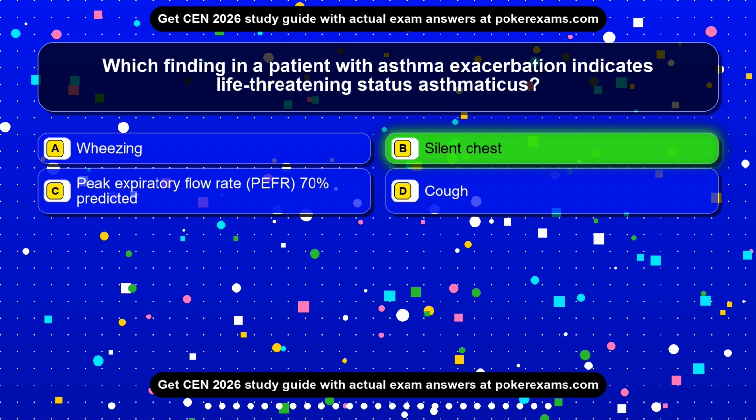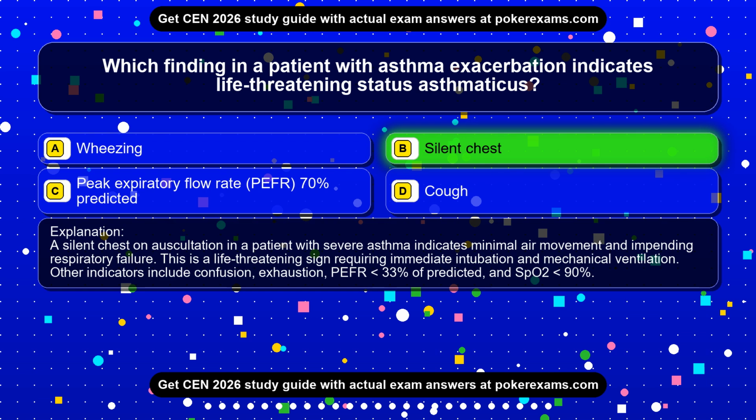Silent chest. A silent chest on auscultation in a patient with severe asthma indicates minimal air movement and impending respiratory failure. This is a life-threatening sign requiring immediate intubation and mechanical ventilation. Other indicators include confusion, exhaustion, PEFR 33% of predicted, and SpO2 90%.